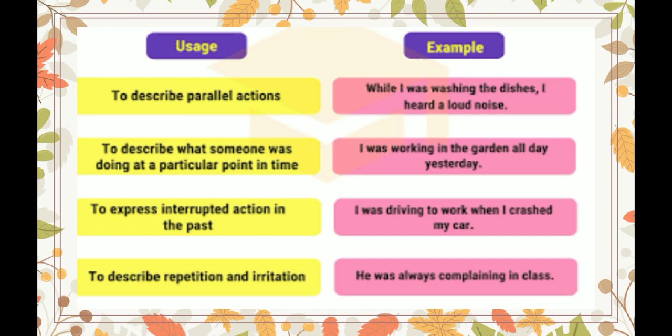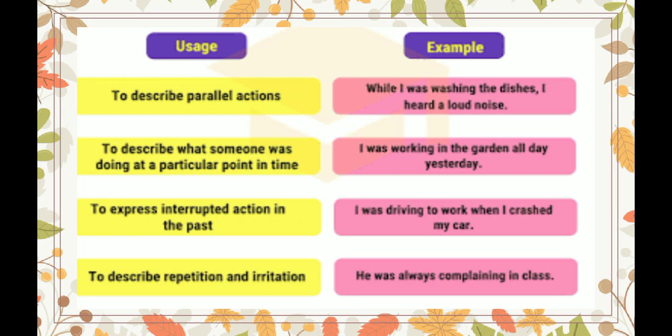See, a work was going on. What work? That washing the dishes. While I was washing the dishes, washing of the dishes was going on. At that time, I heard a loud noise. That means two parallel actions happened. One was going on and one completed. That means to describe parallel actions, we use past continuous tense.